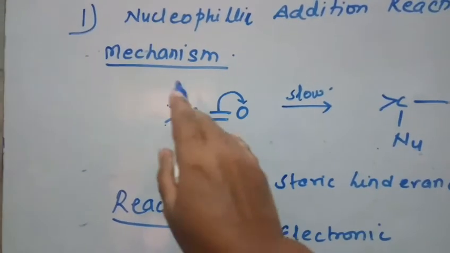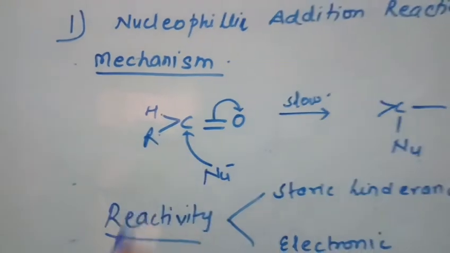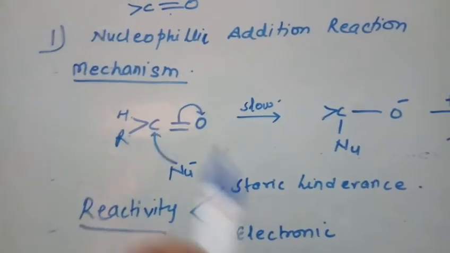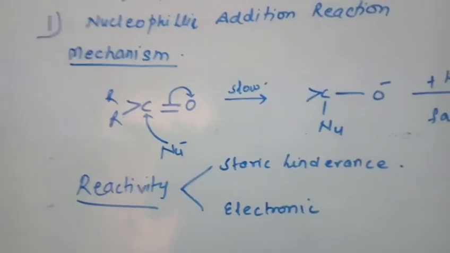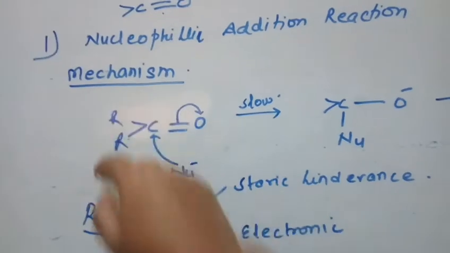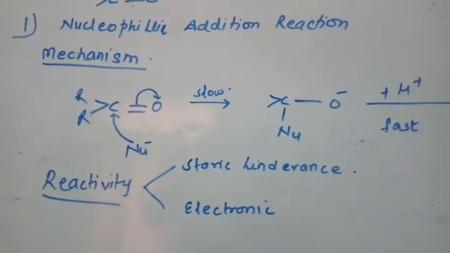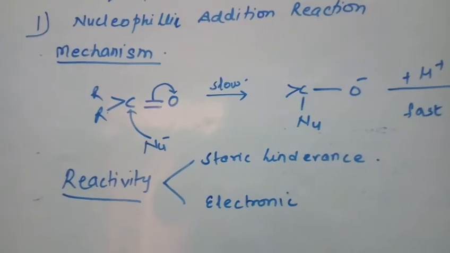Aldehydes will certainly have one hydrogen and one alkyl group, so they will undergo these reactions faster than ketones, because in ketones both alkyl groups are present. So as the size of these alkyl groups increases, due to steric hindrance, the reactivity of aldehydes and ketones decreases. So that is the first factor.